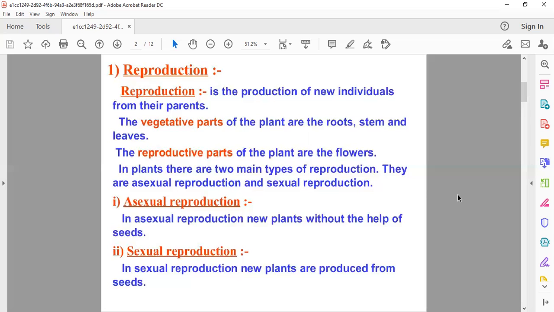So on the basis of how new plants grow, either with the help of seeds or without the help of seeds, we can differentiate between the two types of reproduction, that is asexual and sexual reproduction.